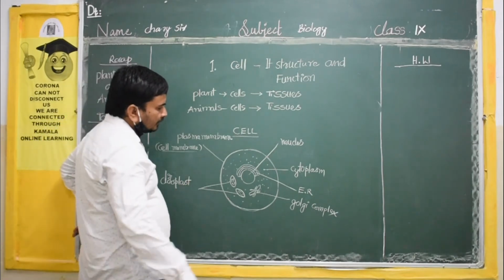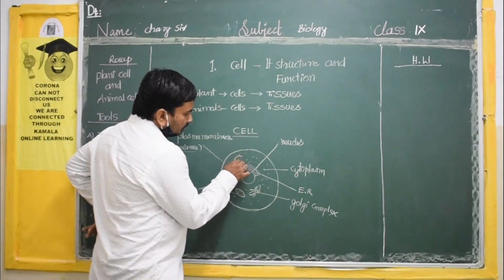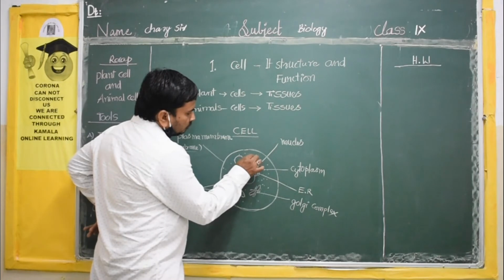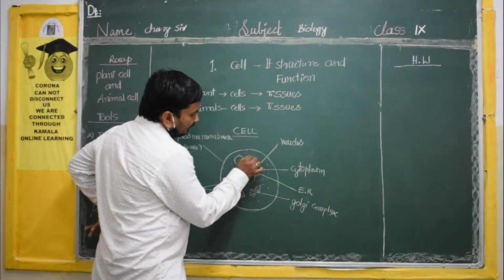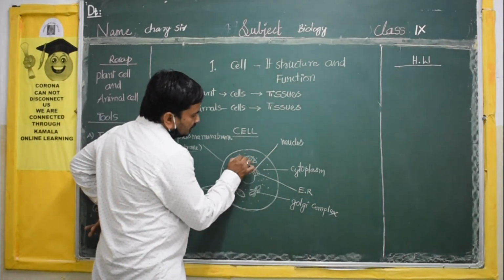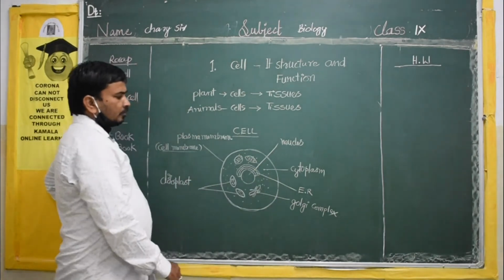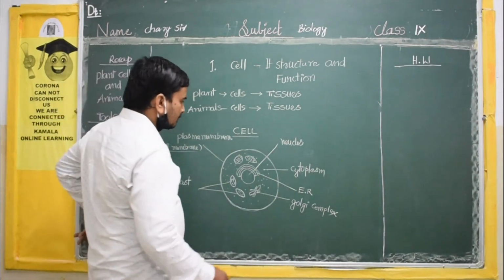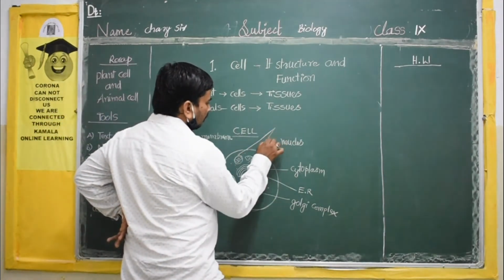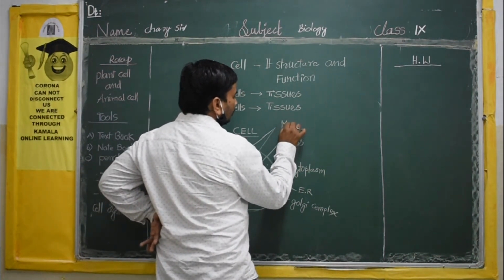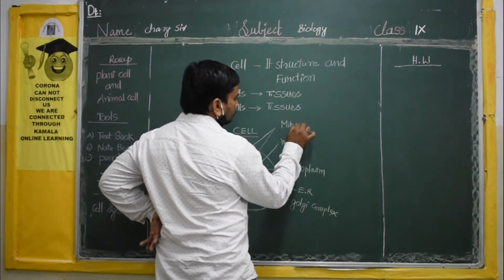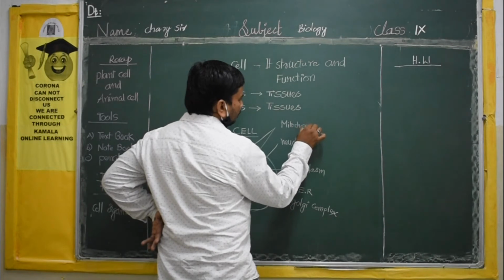Next, round or oval shaped structures are there. These are called mitochondria.